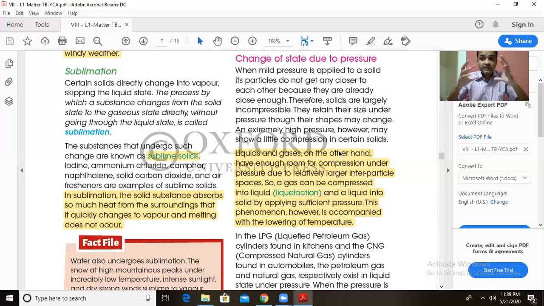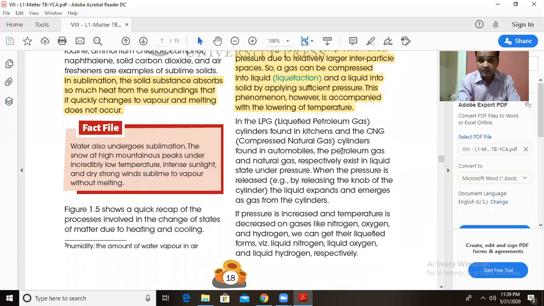On the other hand, gaseous particles are very far away from each other. When you apply pressure, they can be easily compressed. And what happens when you compress these particles of gases? They come very close to each other under that pressure and are converted into a liquid state, called liquefaction. Example, LPG, liquefied petroleum gas, which is in a liquid state in the cylinder due to the pressure.